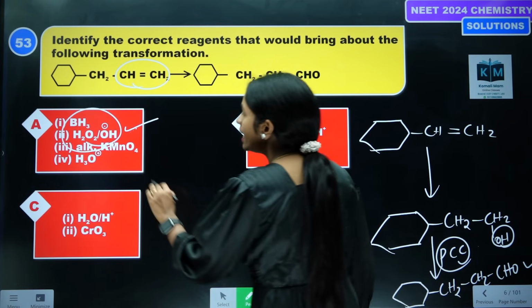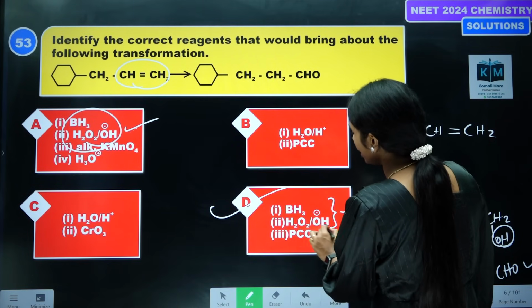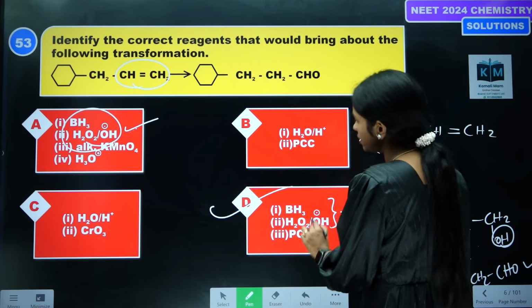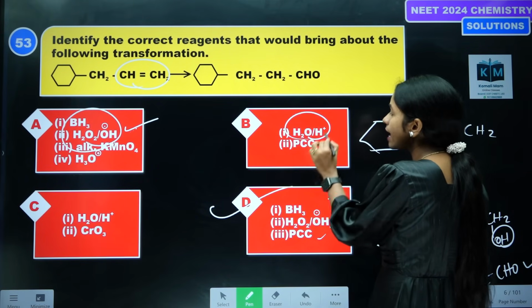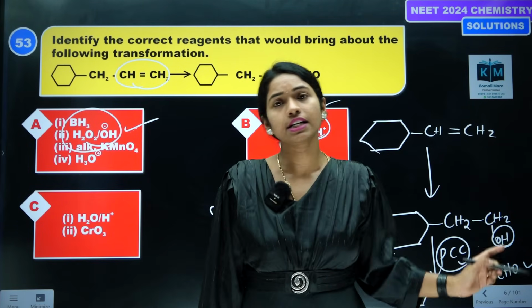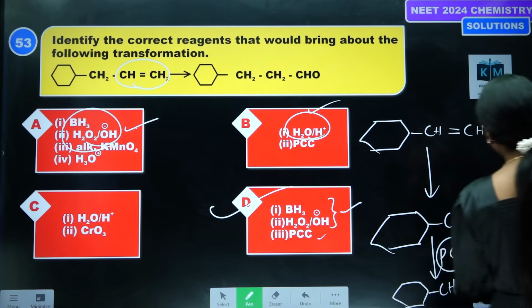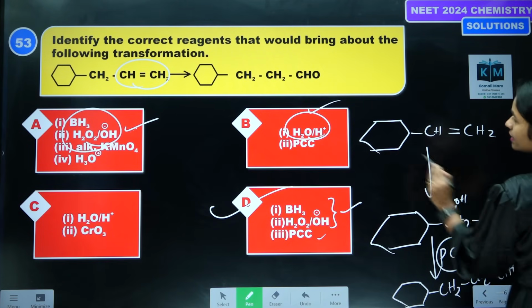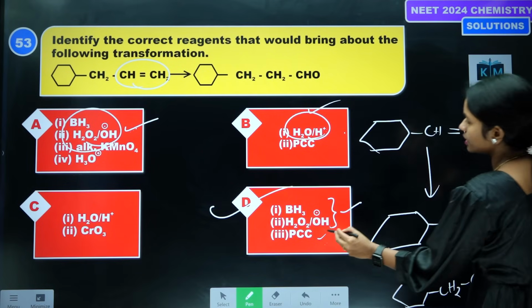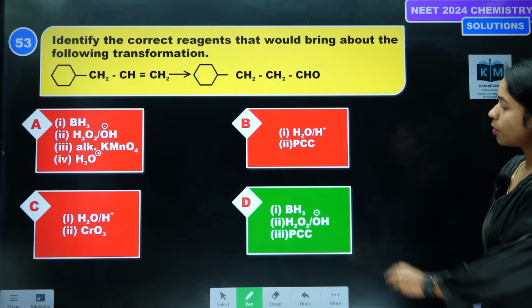For example, if we don't take this PCC, and instead of diborane hydroboration oxidation we take acid catalyzed hydration reagent, then instead of primary alcohol we will be getting secondary alcohol. OH will be added here if you take this reagent. So it's not the correct option. This is the correct option. Option D is the correct answer.